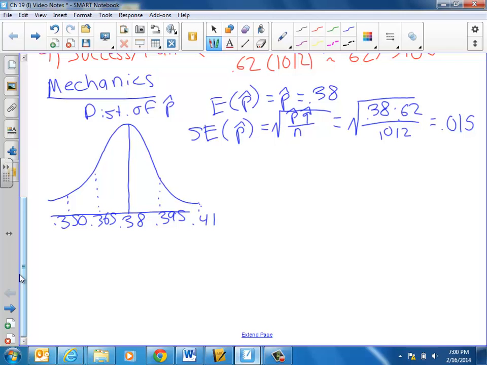Well, what can we conclude? The bell curve that we built, if you remember from last chapter, says basically we expect that 95% of all sample proportions of size 1012 from U.S. adults in the population, did I say 68 or 95? 68% of them should fall within this range, and that 95% should fall within that range.